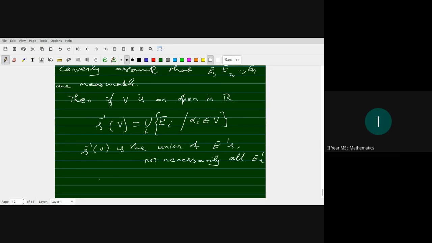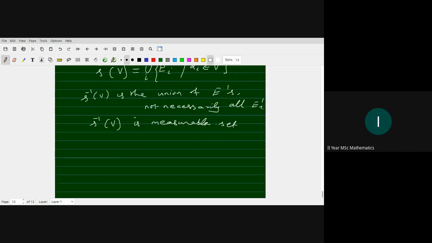Each E i is measurable, so the union of E i's is measurable, so S inverse of V is a measurable set. Therefore, S is a measurable function. So the characterization of measurability of S depends on the sets E i.